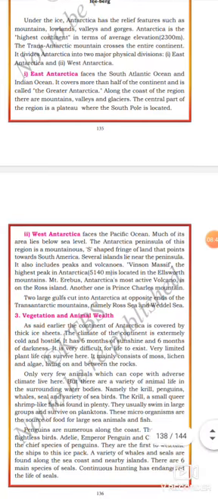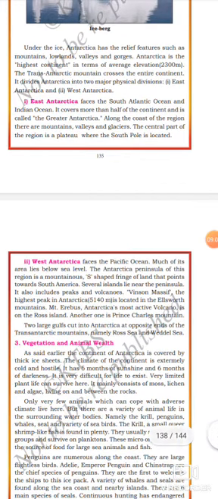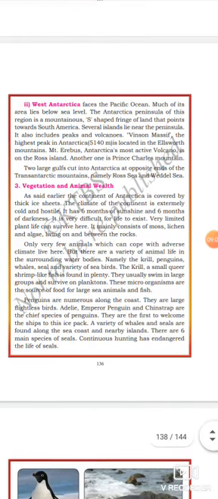Along the coast of the region, there are mountains, valleys, and glaciers. Glaciers means snow rivers. Got it? Snow rivers. The central part of the region is a plateau where the South Pole is located. Let us see now. Second one is West Antarctica.